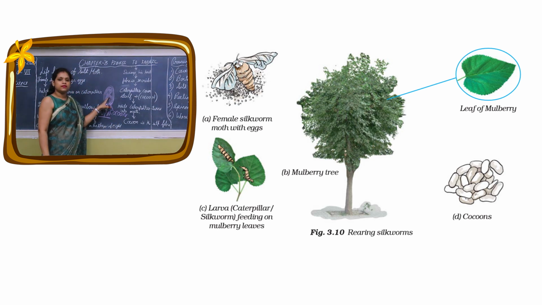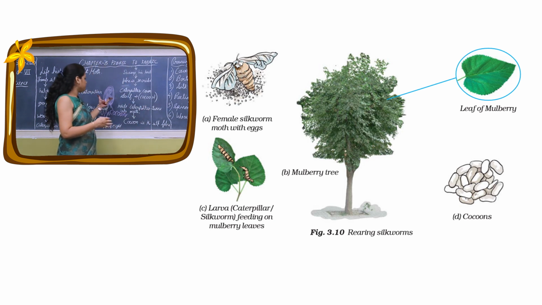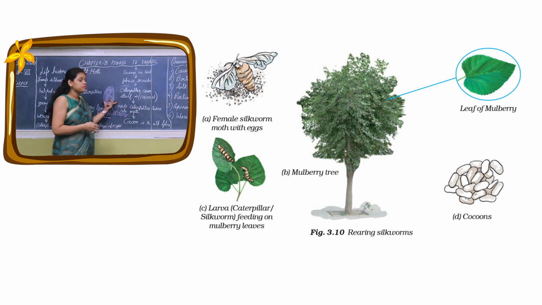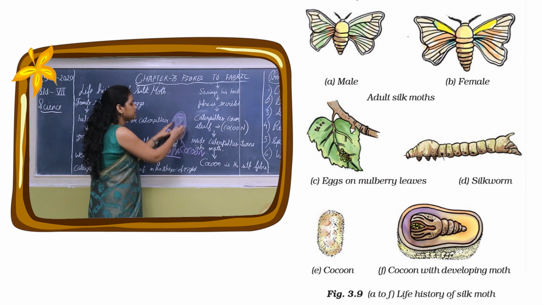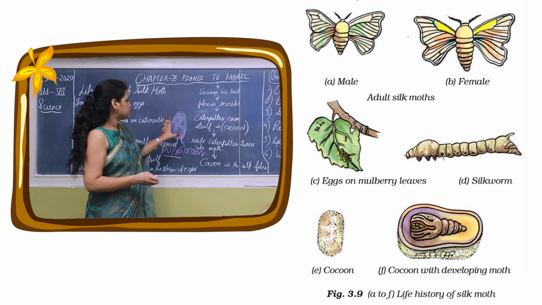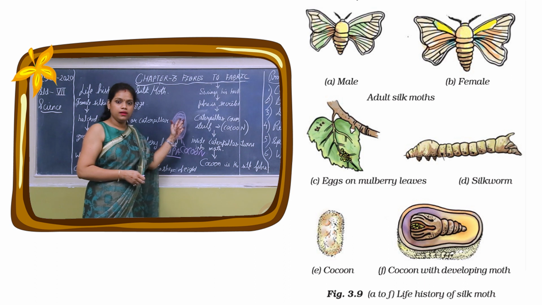Inside this cocoon, the caterpillar does this work for 2-3 weeks, and it is back to its thin shape. And then inside this, it becomes its egg again, and inside it the caterpillar gets converted into silk moth. And what happens? Just like chicks break the egg and come out, in the same way this caterpillar, after it is converted into silk moth, breaks the egg, or you can say breaks the cocoon, and flies away.